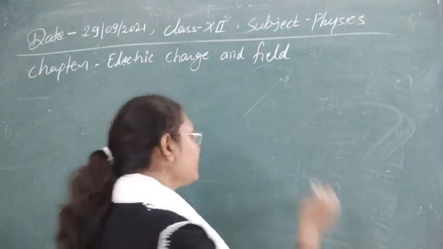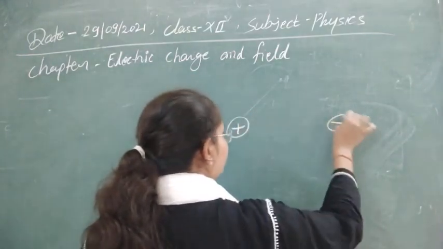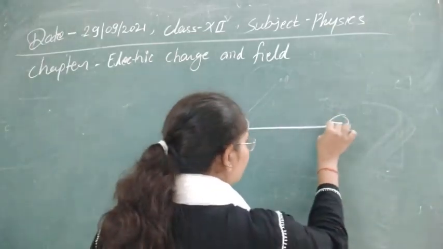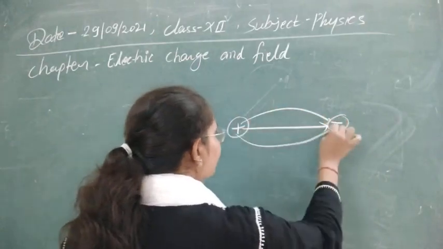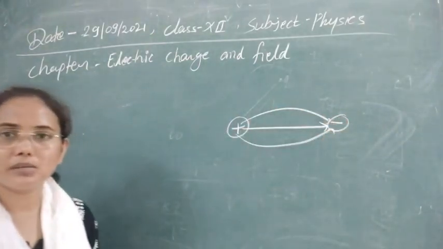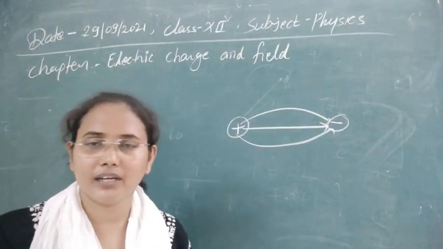They always originate from positive charges and terminate at negative charges. So this is all about the electric field lines. This is the only possibility, there are no other possibilities for electric field lines.